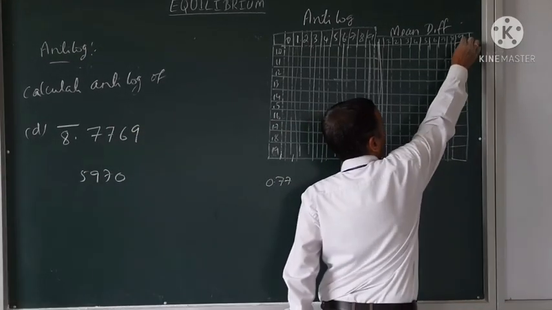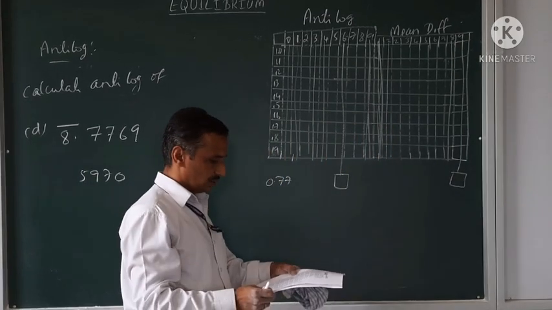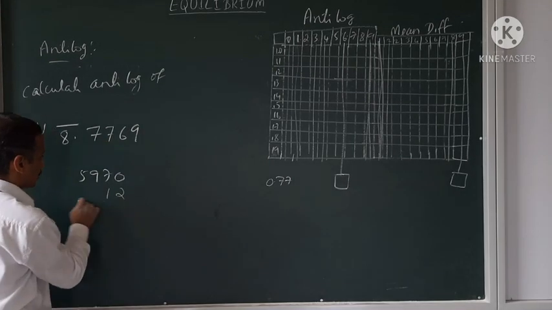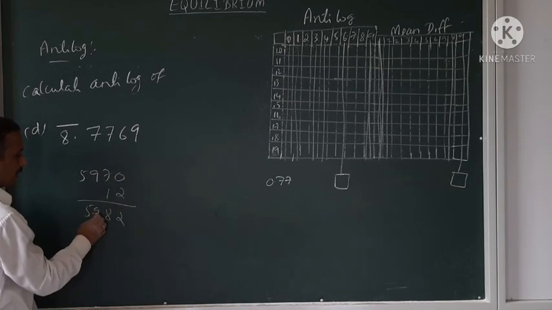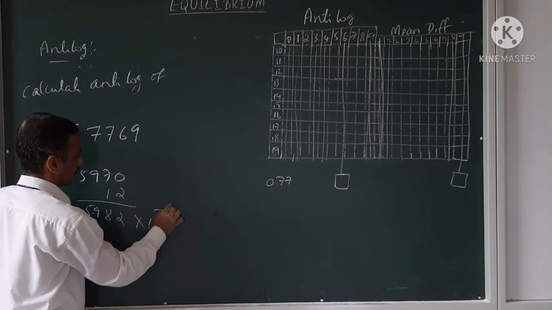Now in the mean difference, what is the value there? You see that the value is 12. So add that 12 to this, 5982, and put the decimal and write this as powers of 10 to the power minus 8.